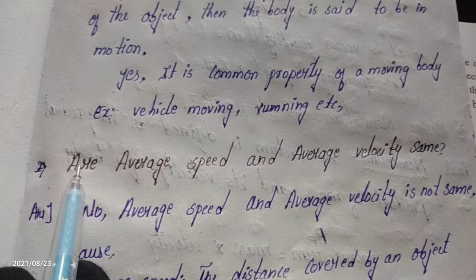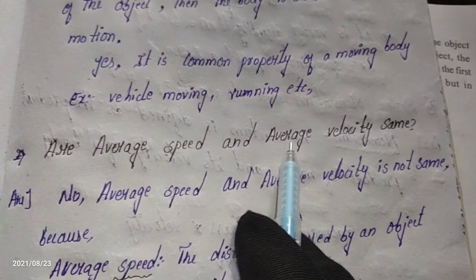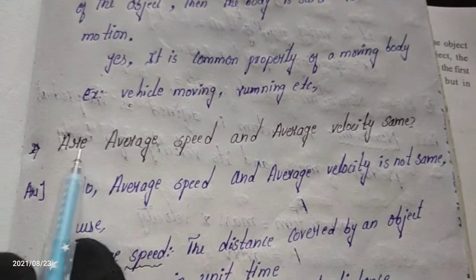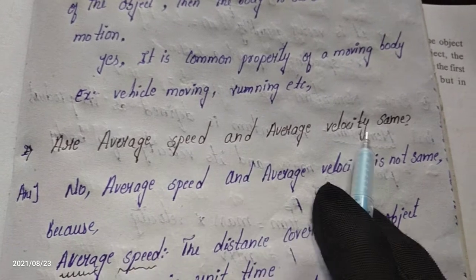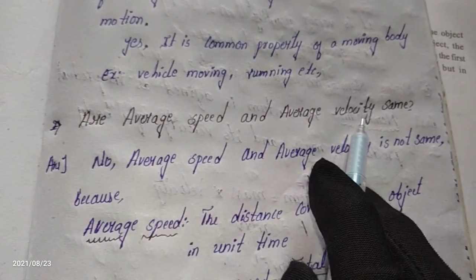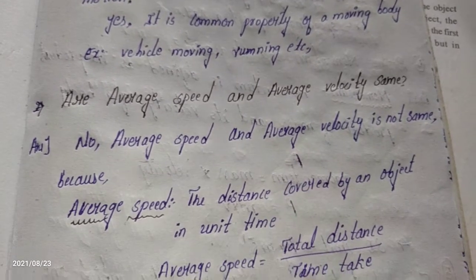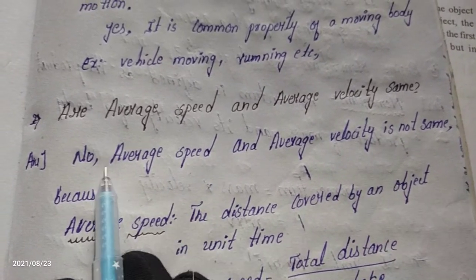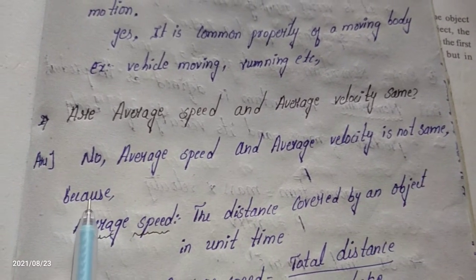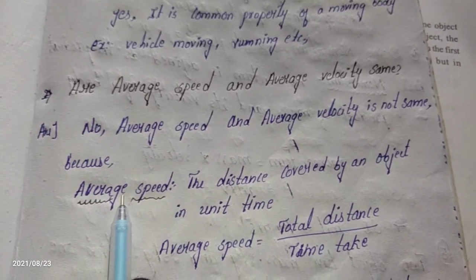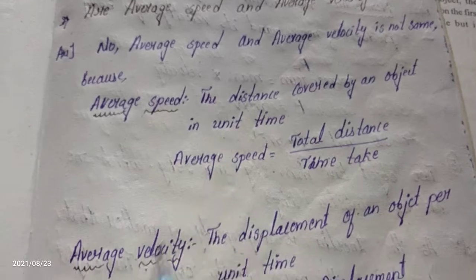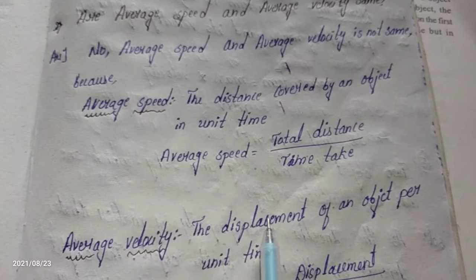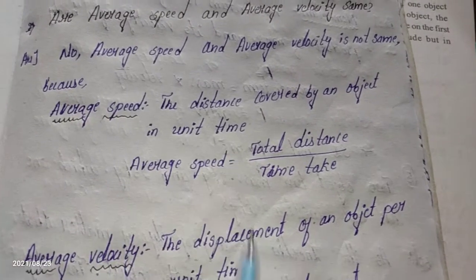Come to the second question: are average speed and average velocity the same? We have to explain whether they are the same or not. No, average speed and average velocity are not the same, because average speed is related to distance, while average velocity is related to displacement. The definitions have a slight difference.